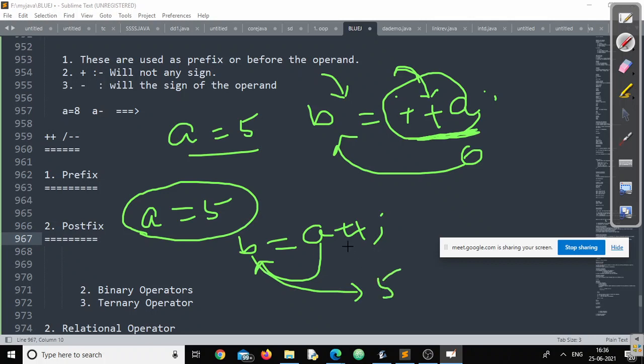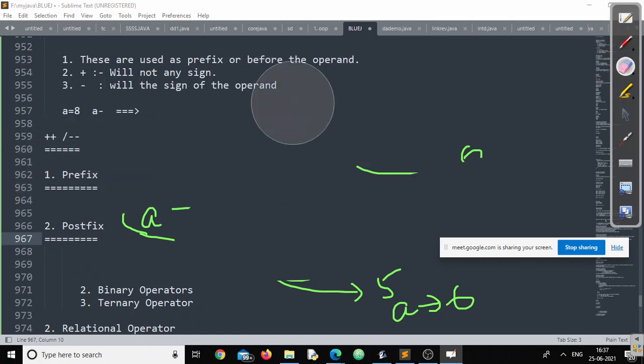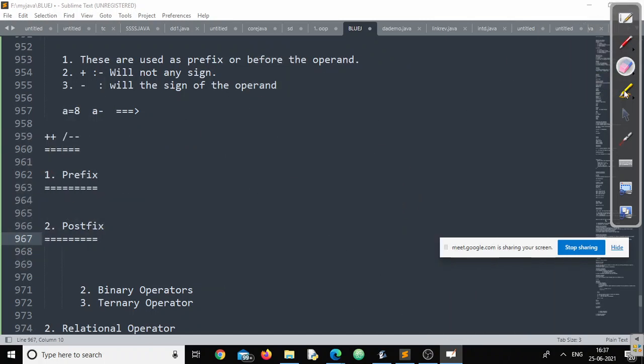Once it is used, the value will be incremented to 6. So what will be the value of A? 6. Understood the difference or not? Yes, sir. If you understood, then we'll go for some more examples.